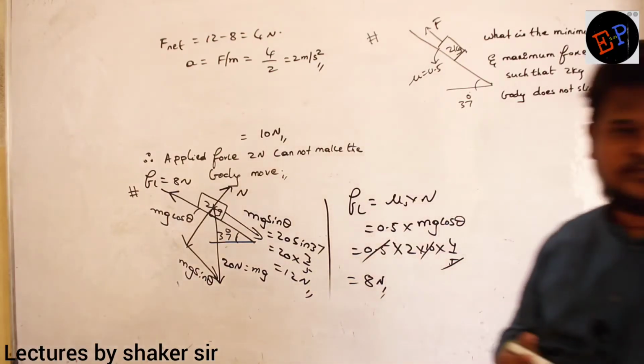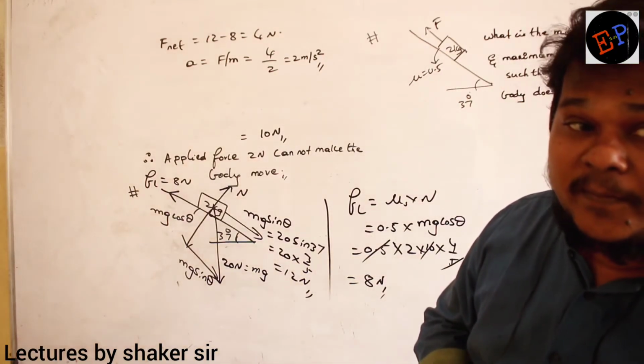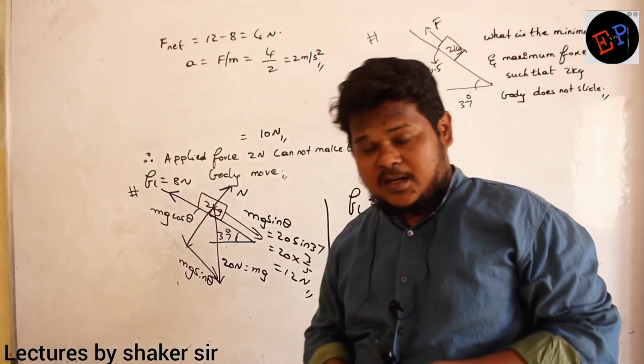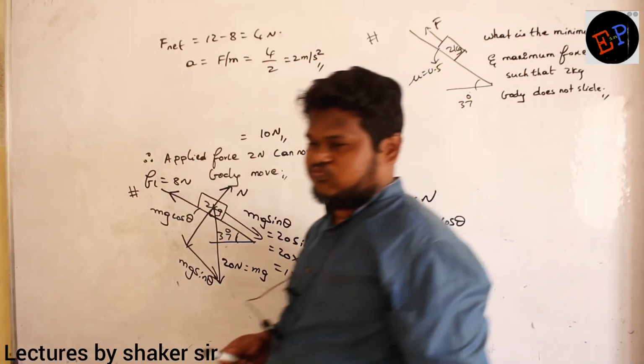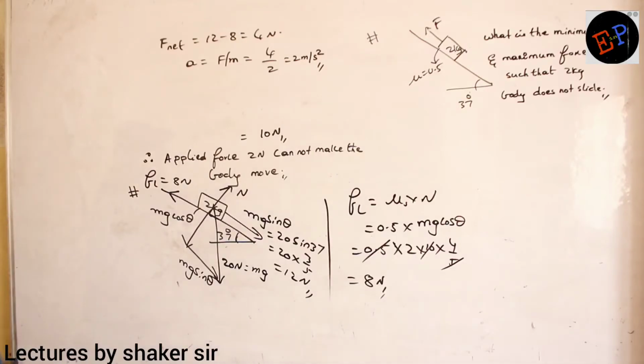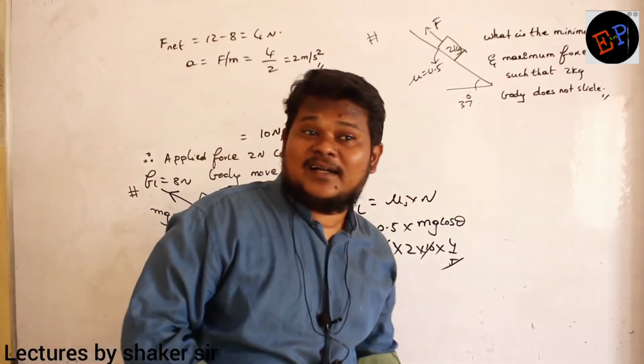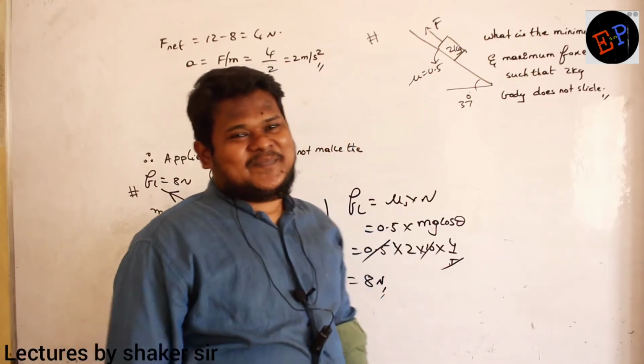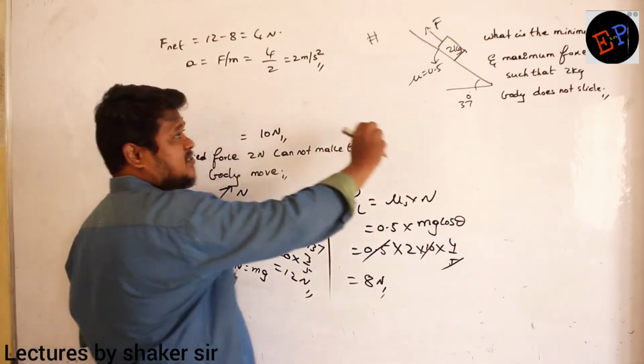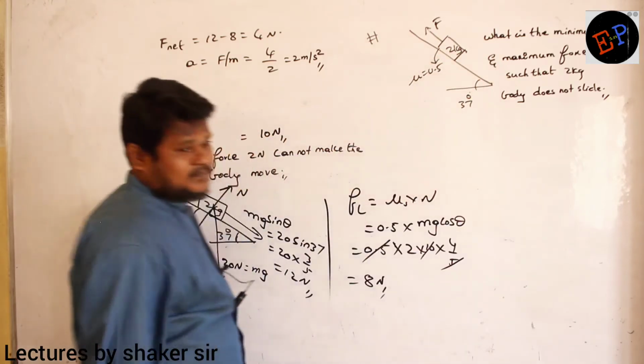Come on. No. First tell the minimum, then we will talk about the maximum again. First say the minimum force. What is the minimum force such that the 2 kg body does not slide?